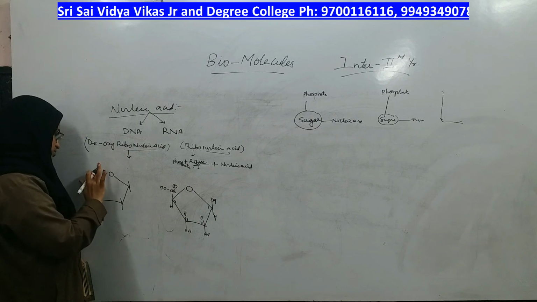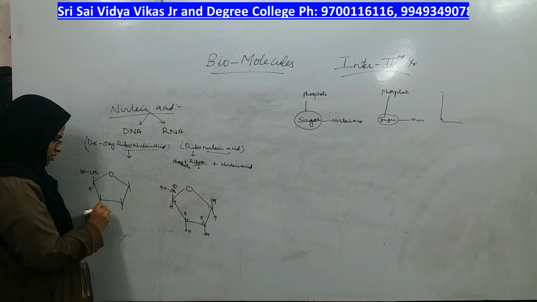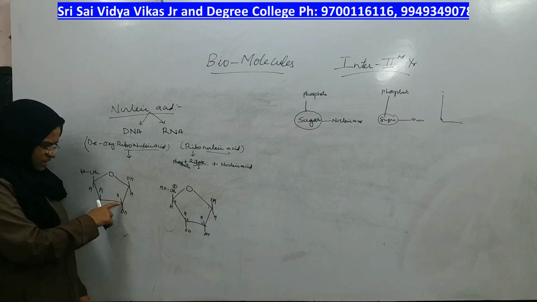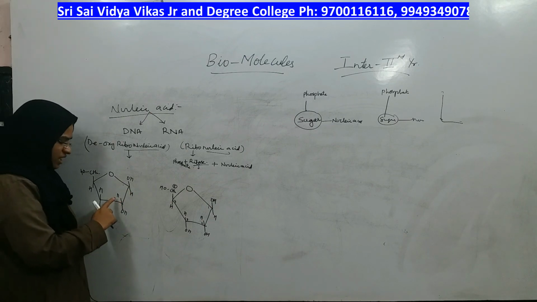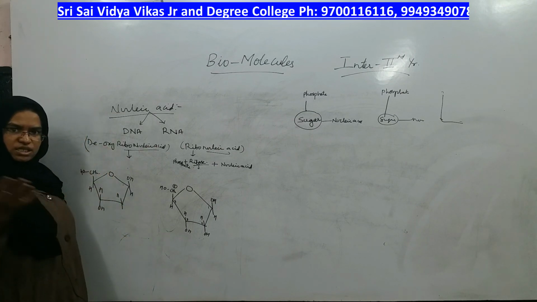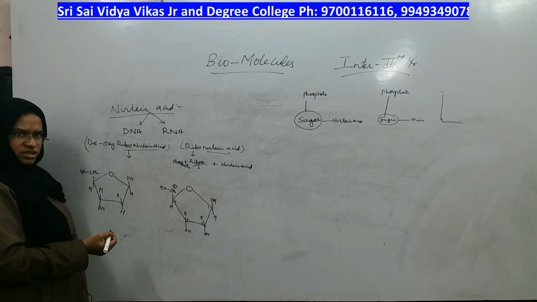CH2, OH, H, OH, H, OH, H, OH, H. At this carbon, which is the second carbon, deoxy means oxygen is not there, only hydrogen is there.